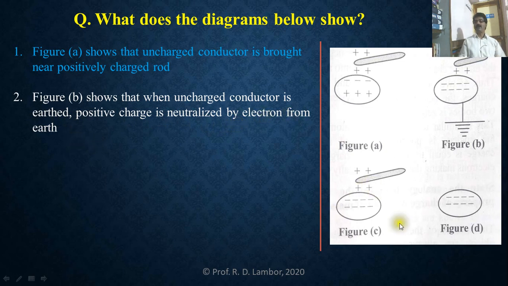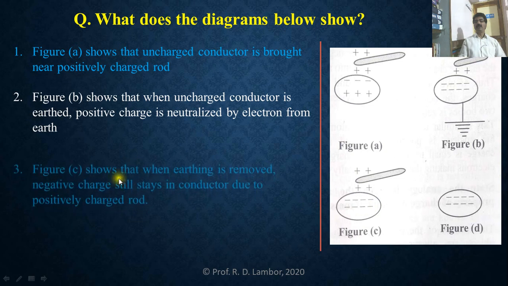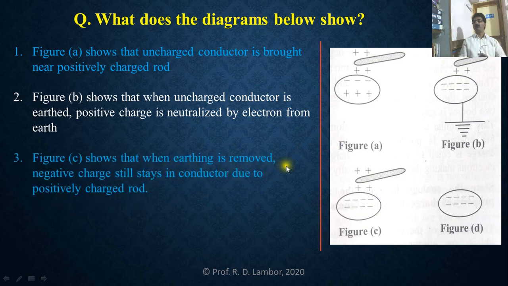Now we will shift towards Figure C. What does Figure C show? The earthing is removed here. Figure C shows that when earthing is removed, negative charge still stays in the conductor due to the presence of the positively charged rod. That means the negative charges are held in place by the presence of this charged rod.